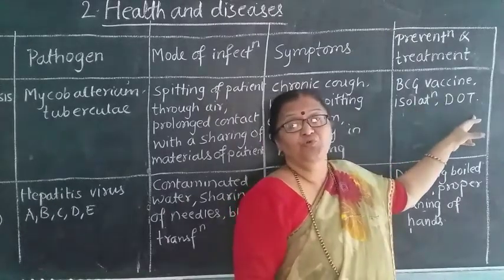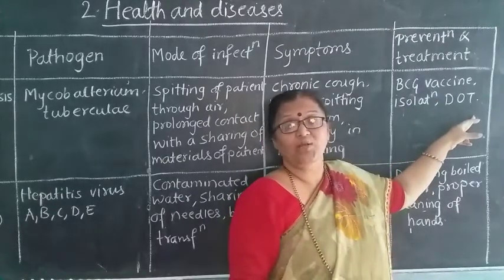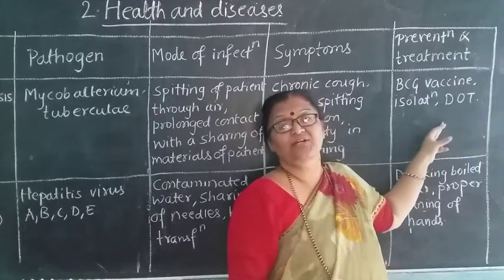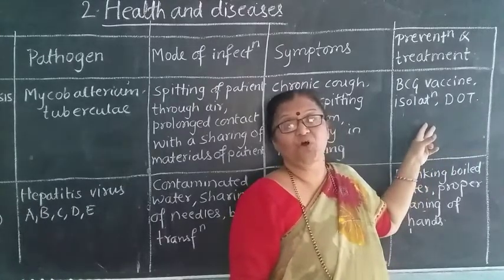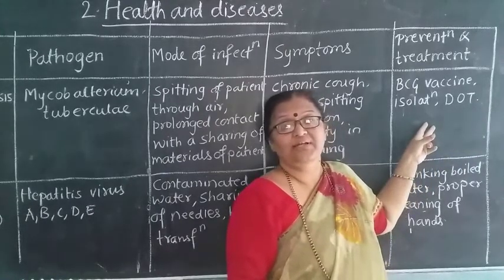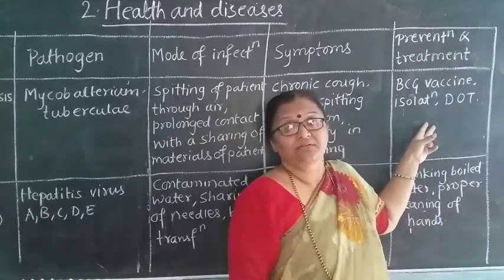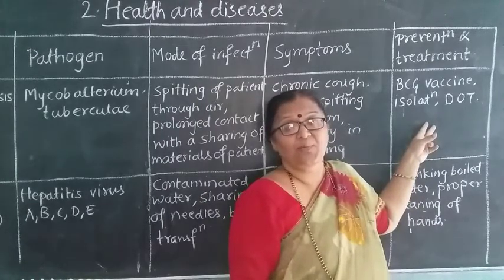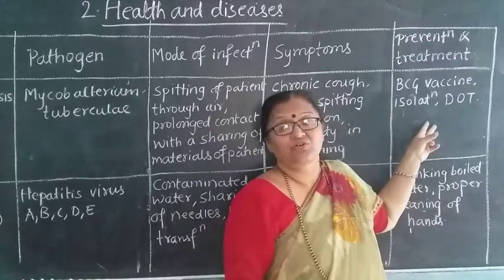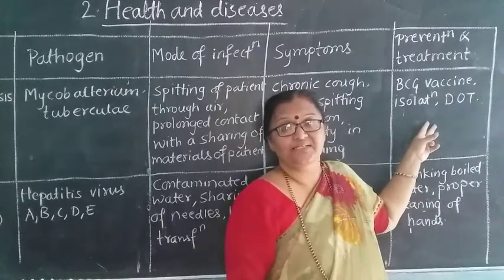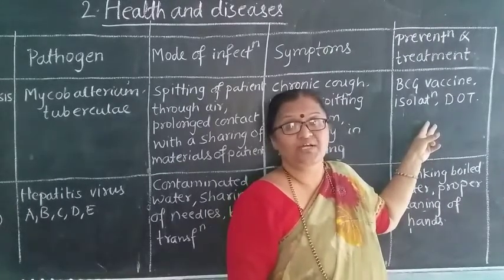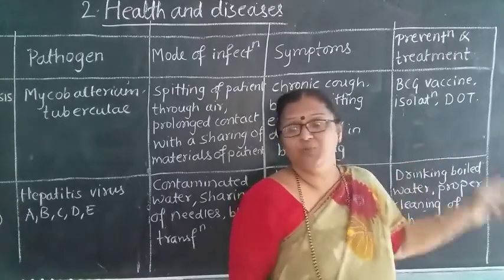And you have to take the DOT medicine, which is given by the DOT center. It is one of the important things started by the government, giving medicine for 3 months or 5 months or 1 year, so that you can be cured of tuberculosis.